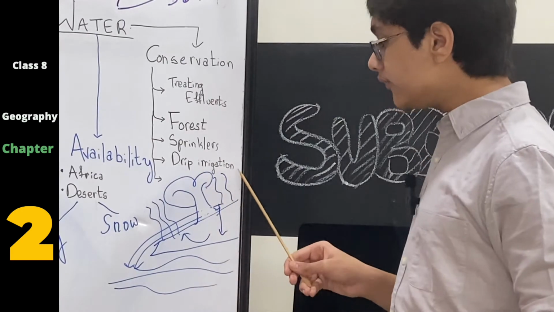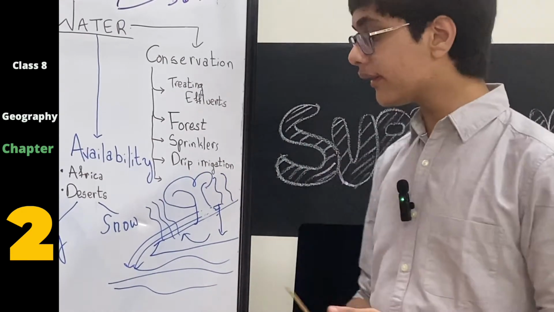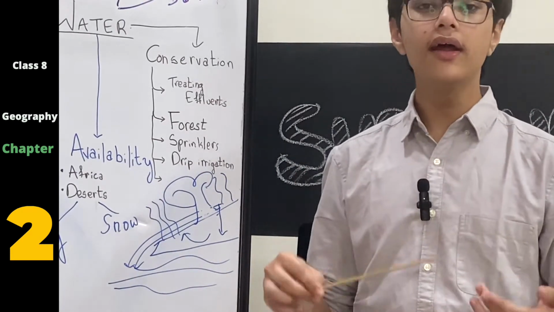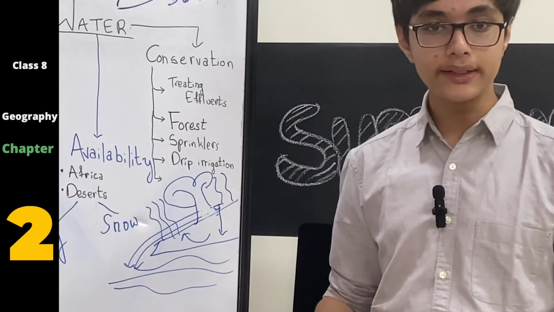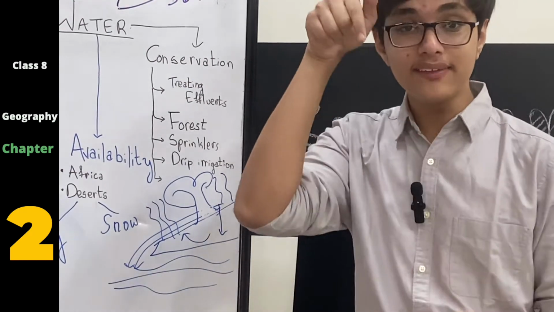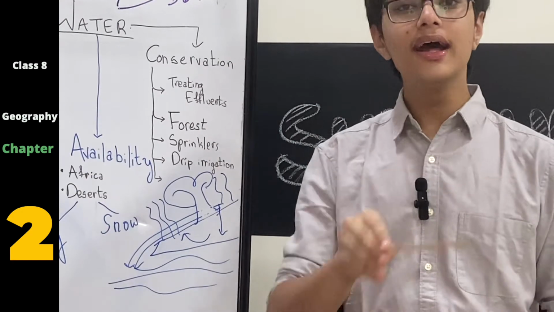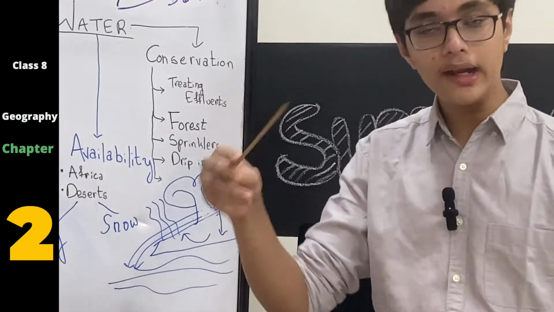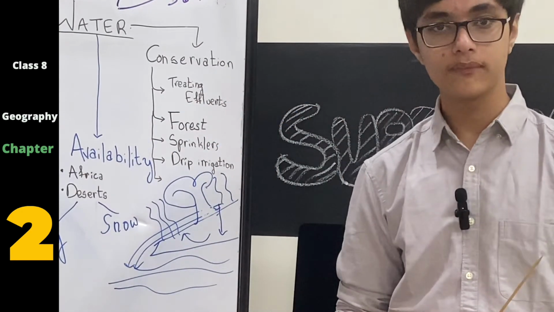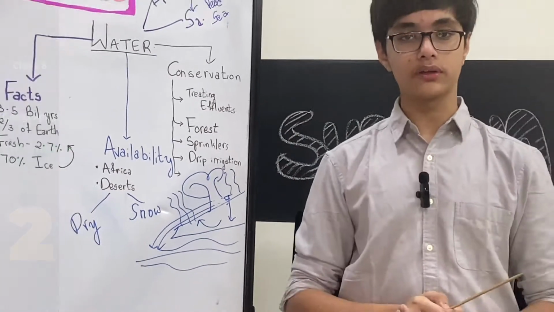And final is drip irrigation, in areas where there is a scarcity of water, where the water cycle does not regularly take place. Water is directly seeped to the roots such that nothing is stagnated on the land and such that nothing evaporates. So that is the concept of water.